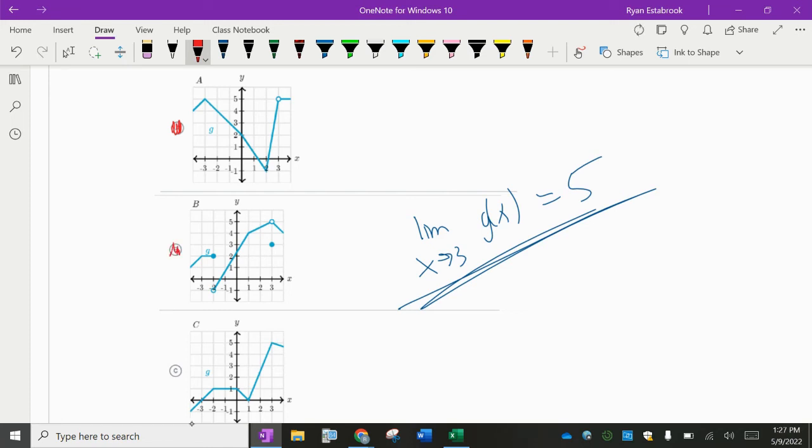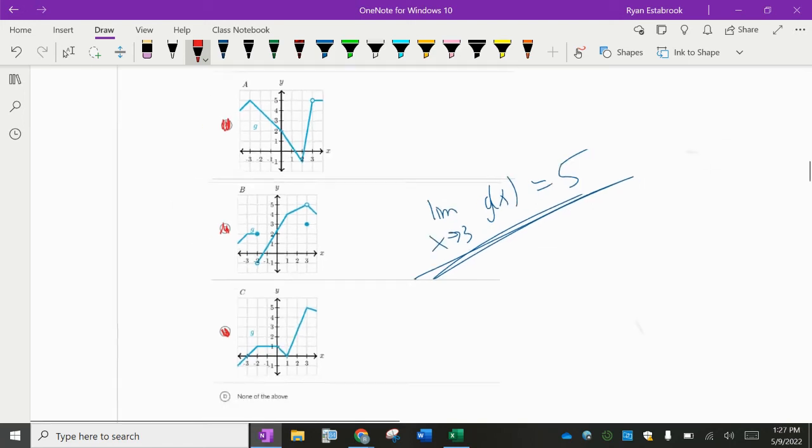And letter C, as x is approaching 3 from the left and the right, and it is even continuous there, it goes right through that point. That one is true as well. All three of those have a limit as x approaches 3 being equal to 5.